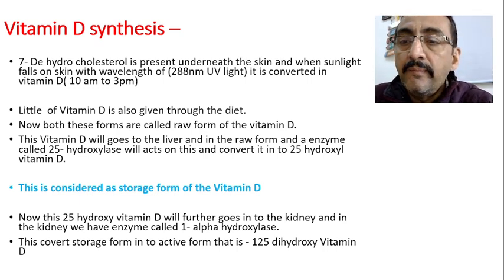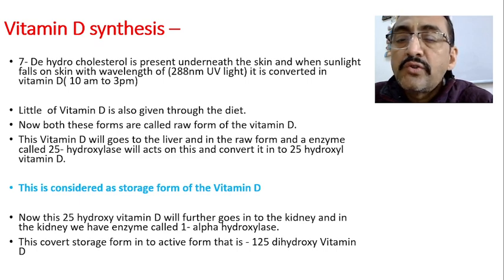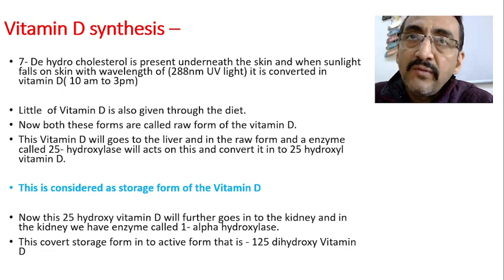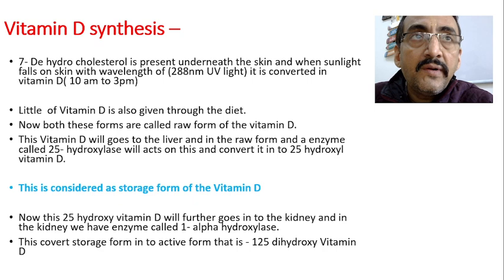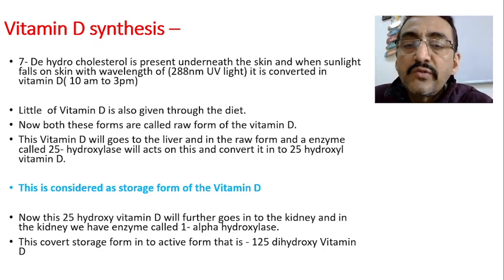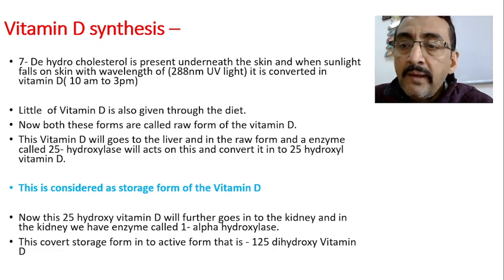This is the first form. So now this particular 25-hydroxyl vitamin D is considered as the storage form of the vitamin D. See, only a few of the vitamins are stored in the body, like vitamin A and D. So vitamin D is also stored to some extent in the body, and this 25-hydroxyl vitamin D activated form is called a storage form of the vitamin D. This is the one which gets stored in the body.